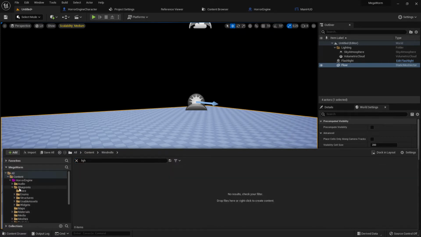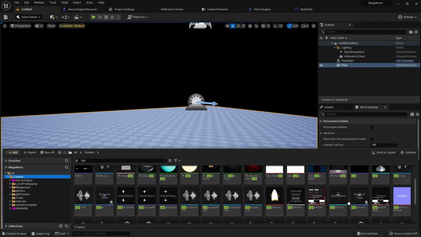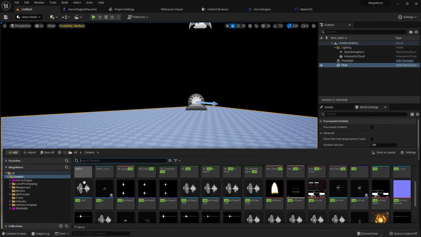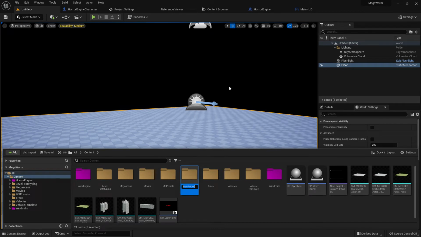Normally what we will do is create our own game folder here. Let's do it now, why not? You have content here, and in content, let's clean this up and create our game folder. I write here game, or better another name, because game is a name which could be reserved.